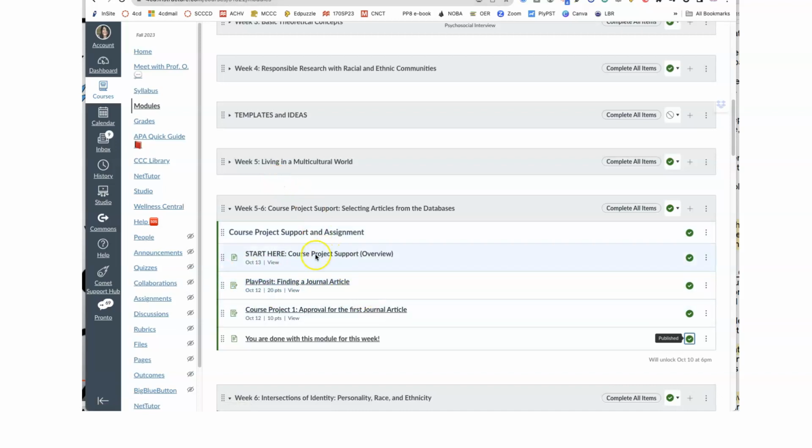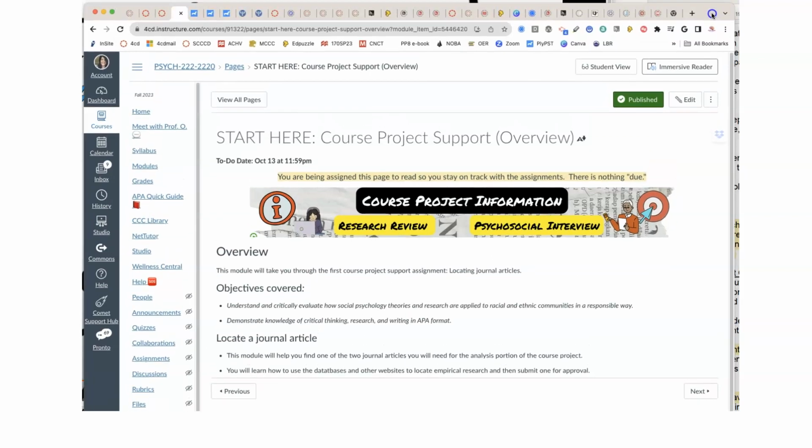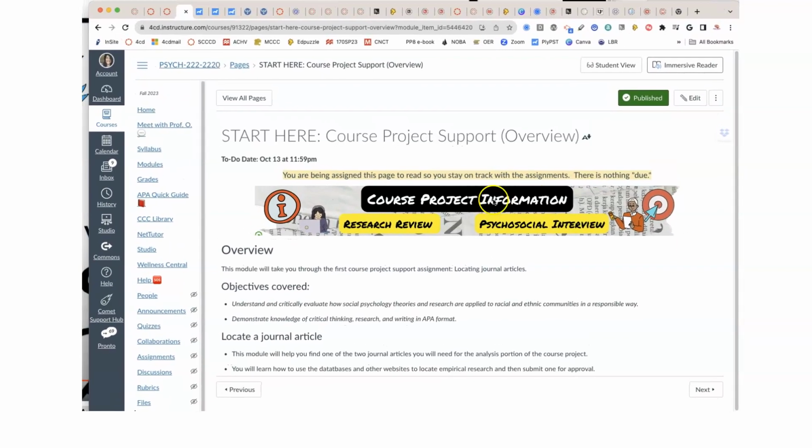So you are here. I'm going to go back to the top of your module just so we can review what we are working on. Clean this up a little bit. All right, so in this module, what you are doing is just locating one of the two journal articles you will need for your psychosocial interview.